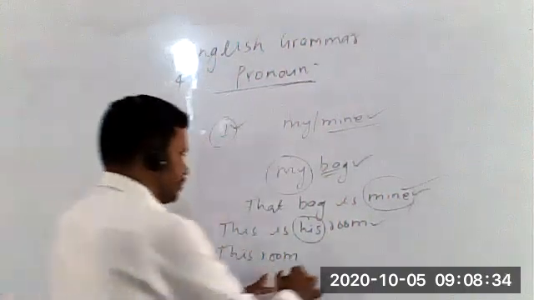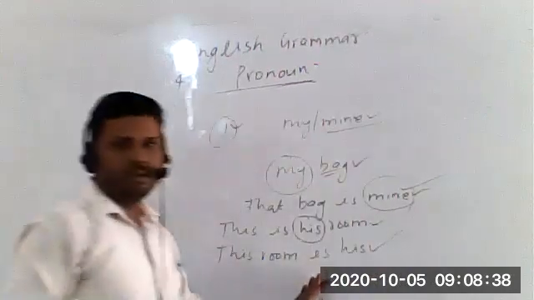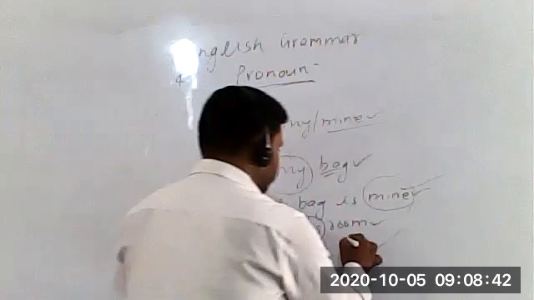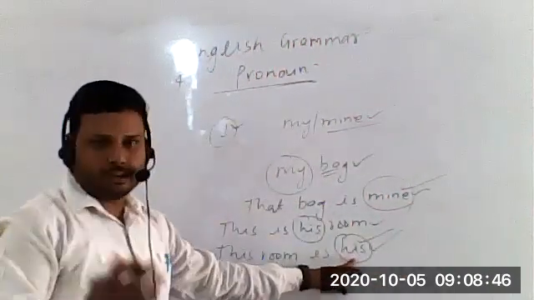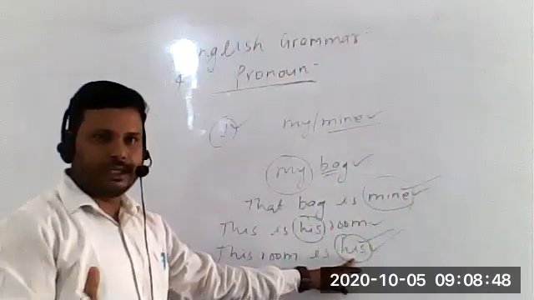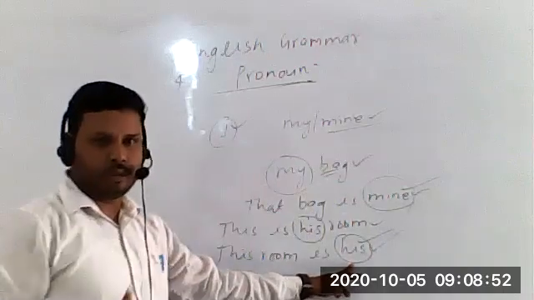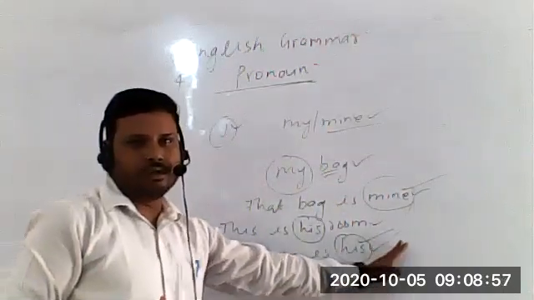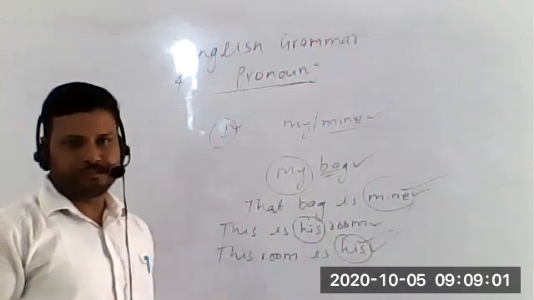This room is his. Now we have changed possessive adjective into the possessive pronoun, because when his is used before noun it's possessive adjective, and when it is used after the noun or after the verb it is the possessive pronoun. So here it is the possessive pronoun. Clearly you can see there is no noun word before it. इसके सामने कोई noun words नहीं है. Are you able to understand?